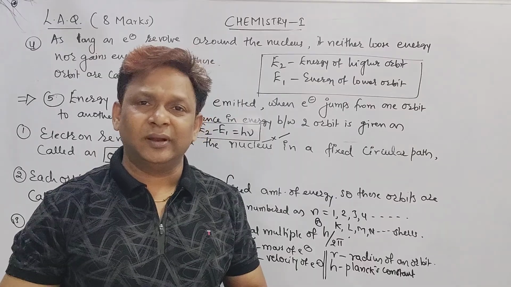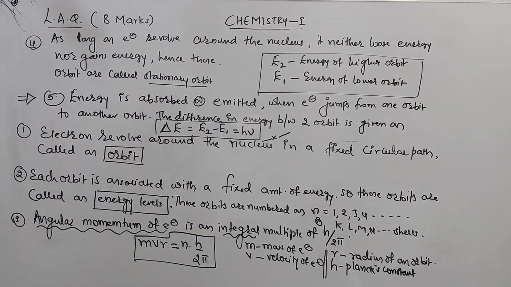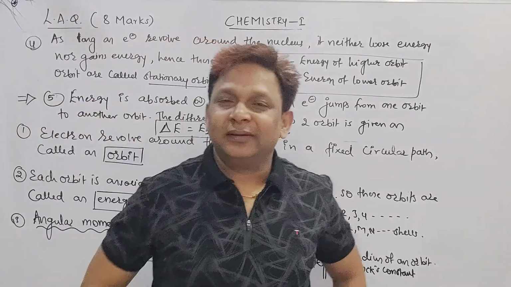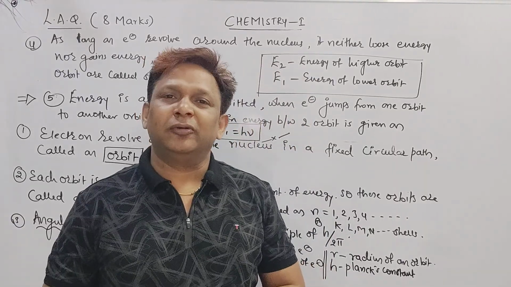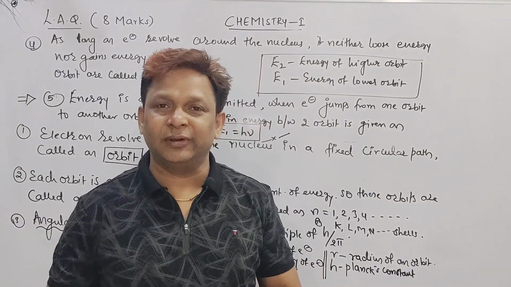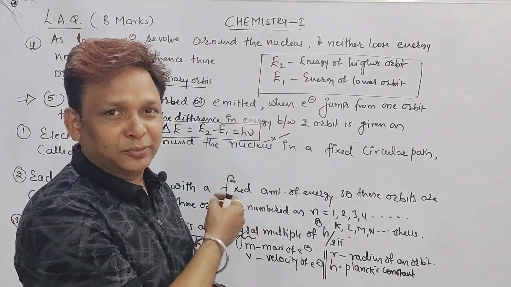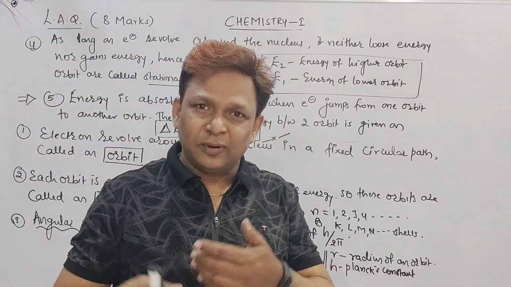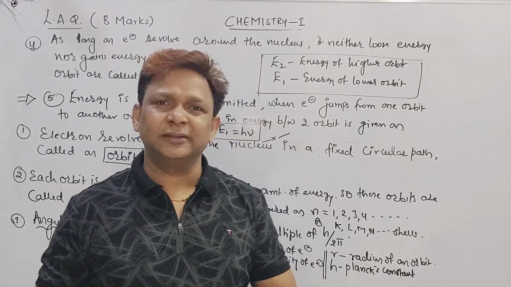Is it clear, beta? Did you understand? Once you see here, once you take the screenshot, I hope everybody has completed these 5 postulates. If you write these 5 points, you are going to get the 4 marks. The remaining 4 marks will come later. But please, while I explain this on the board, if possible, make a note in your notebook, or just keep on watching and make short notes. Definitely it will help you to understand the thing.